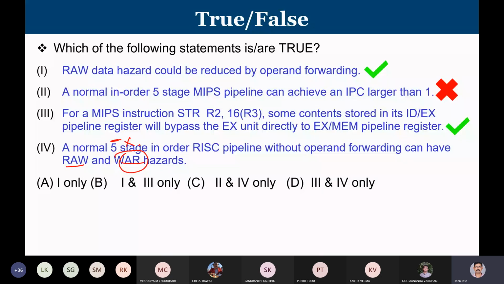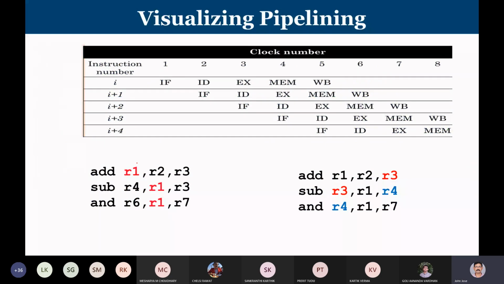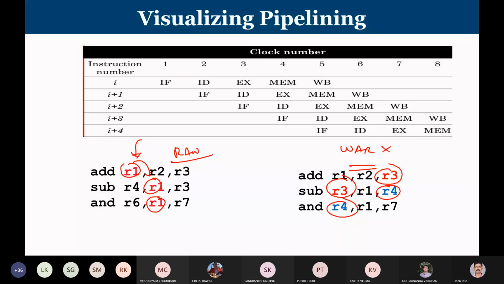So the last statement, if you look at this, here you have RAW hazards that will always be available. This is known as a RAW hazard: data that is written is then being read, so it is read after write that happens. And here you have data that is read, so you are going to read. These are the WAR hazards. Even though such a pattern exists, a WAR hazard will never happen.